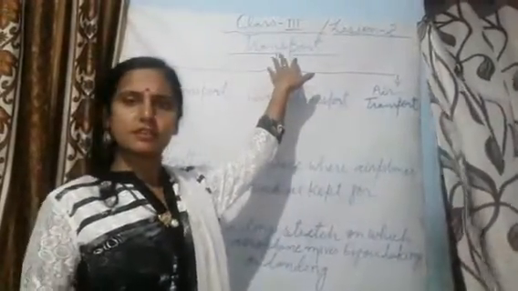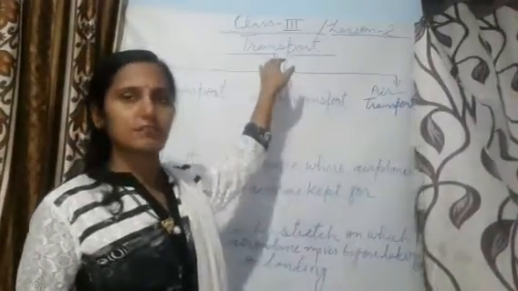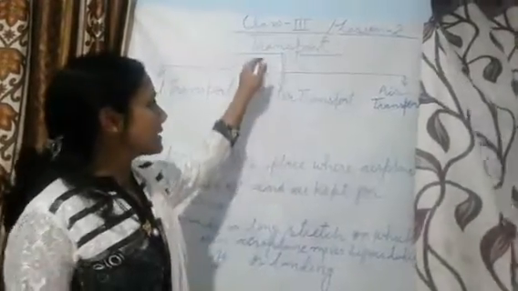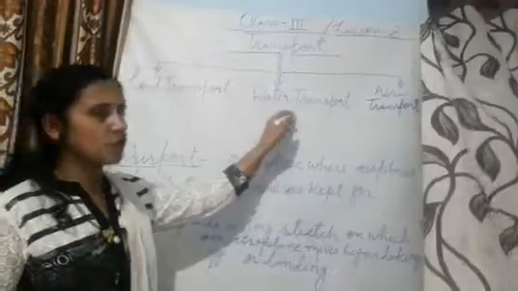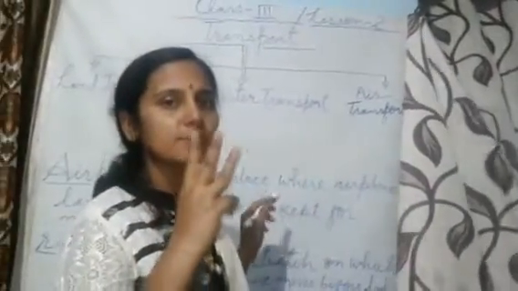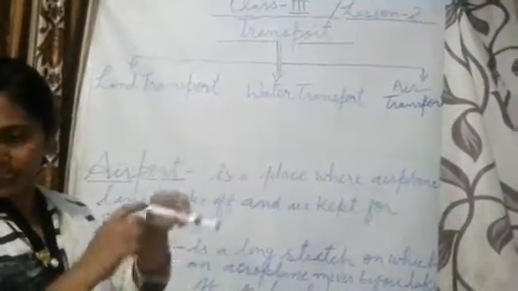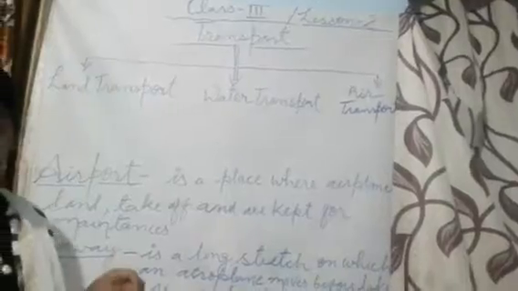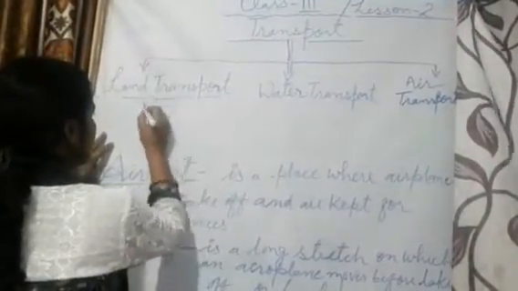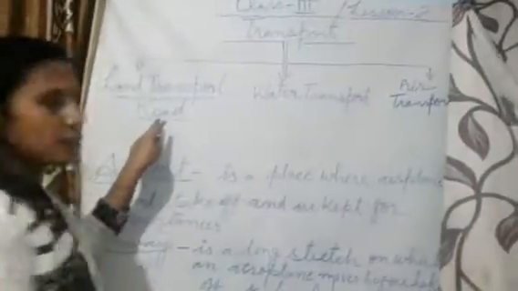What is transport? Transport means of traveling. It's called transport. There are three types of transport. First one is land transport. Land transport means all vehicles that move on the road.